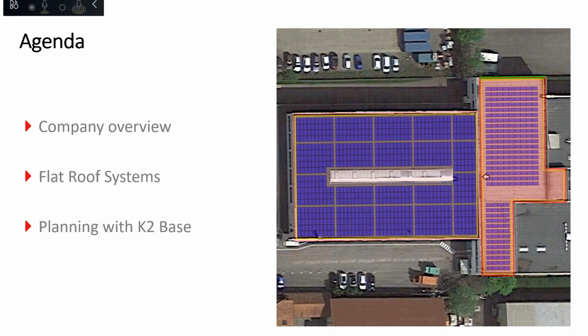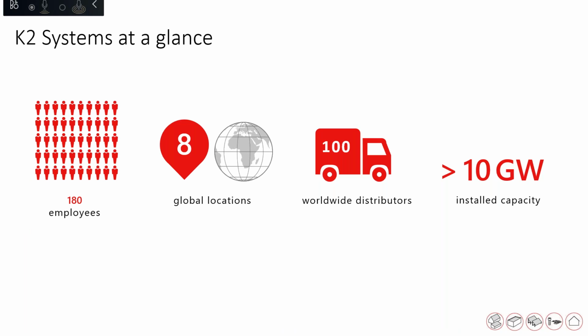So let's begin with the company overview. K2 Systems, apart from being a company of 180 employees, is a company more than 15 years old. So you can see this is one of the oldest and most reliable companies.